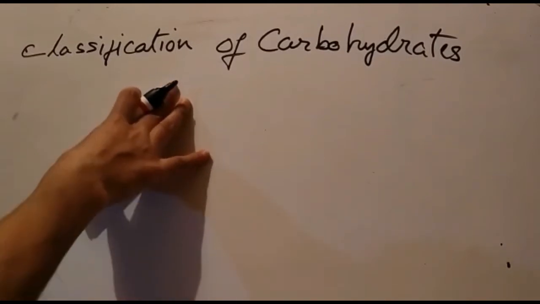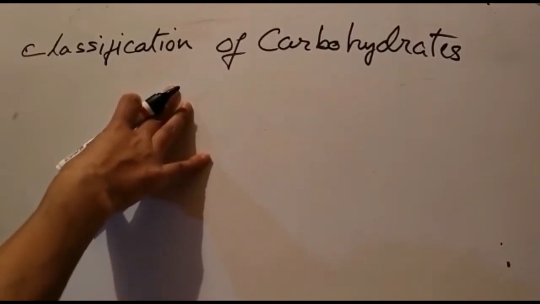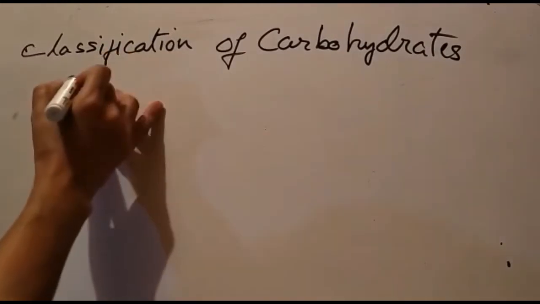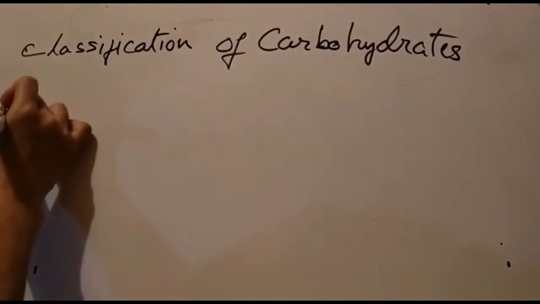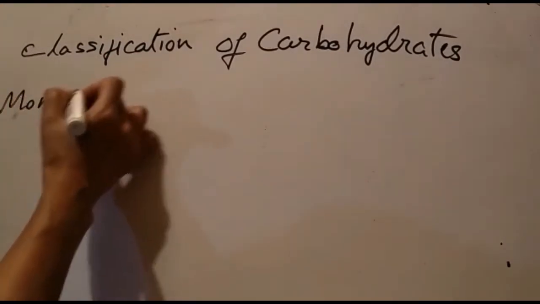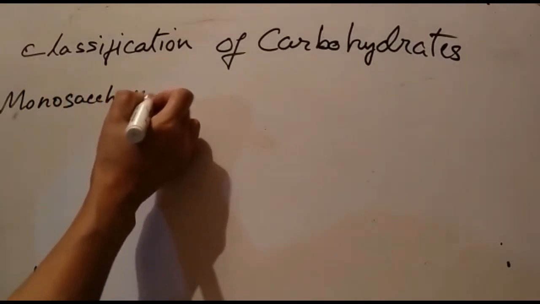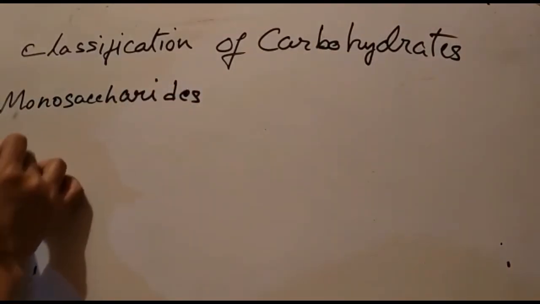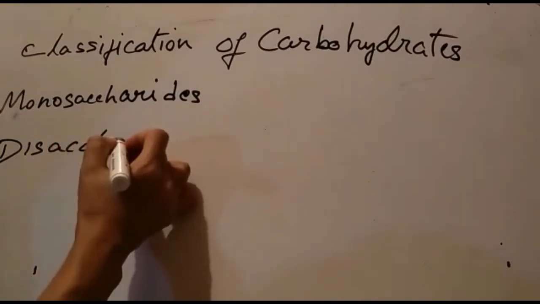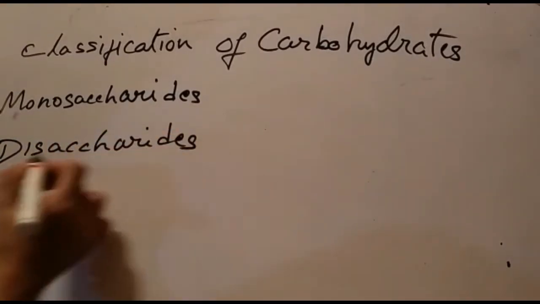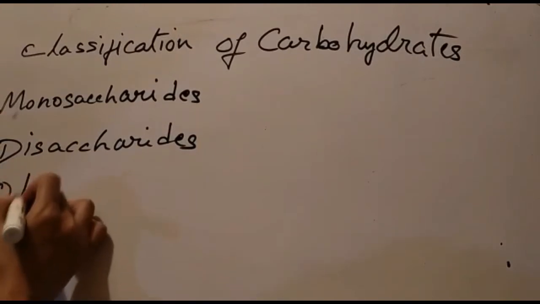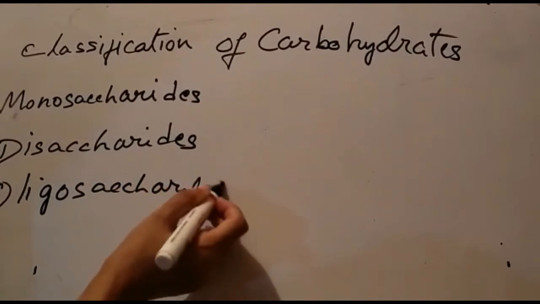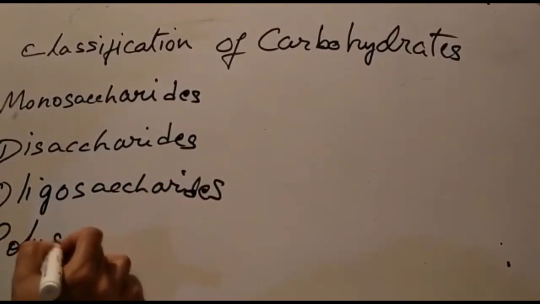Now, carbohydrate molecules are classified into four main classes: the monosaccharides, then the second class, disaccharides, the oligosaccharides, and the polysaccharides.